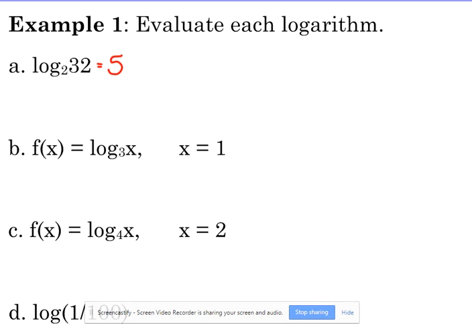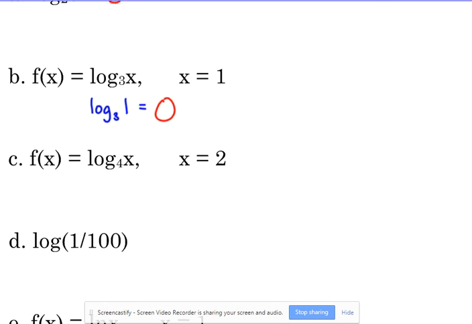All right. B, it's just given to you in function notation. F of x is equal to log base 3 of x, and we're saying x is 1. So log base 3 of 1 is equal to 3 to what power is equal to 1? 0. Yay. Oh, that makes me proud as a teacher because I taught some of y'all that. All right.